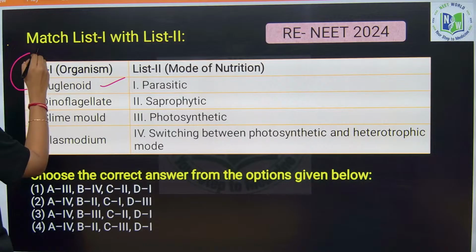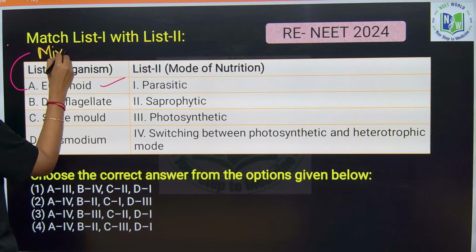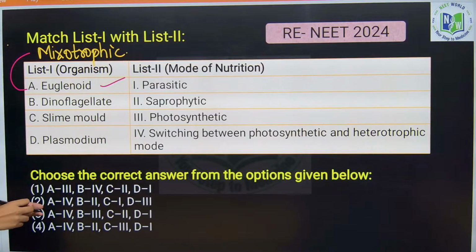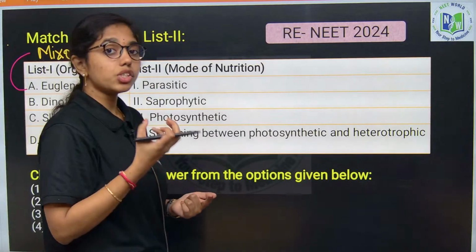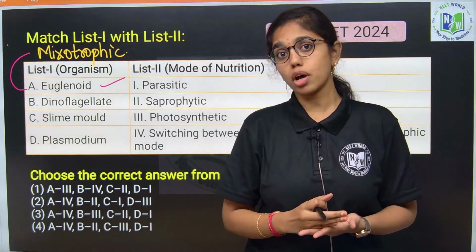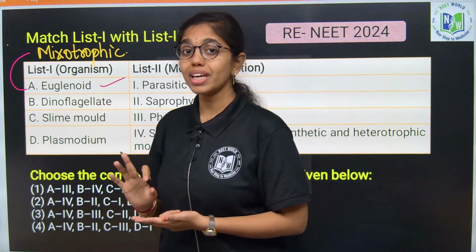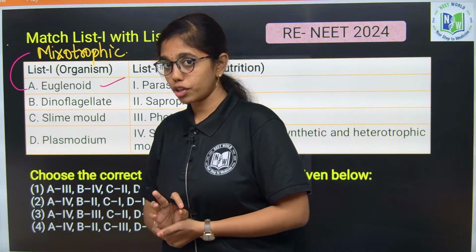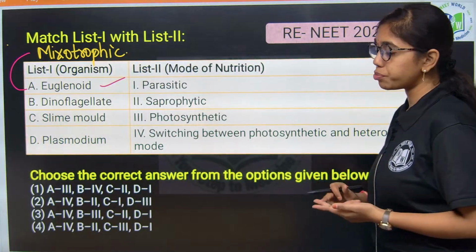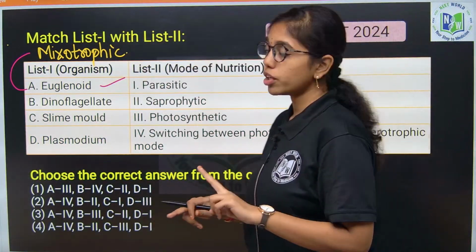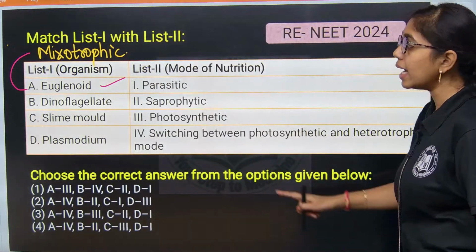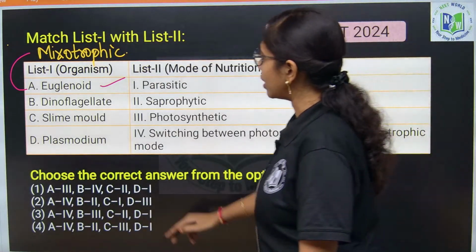In the presence of sunlight the sunlight is trapped and it does photosynthetic function. In the absence of sunlight, it shows saprophytic mode of nutrition, which is heterotrophic. So, based on the presence or absence of sunlight, switching between the photosynthetic and heterotrophic mode of nutrition is seen.